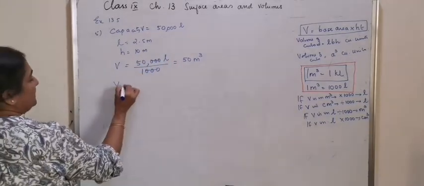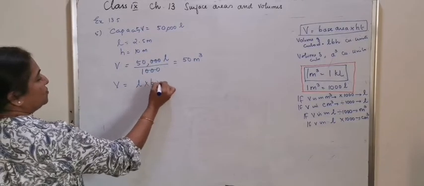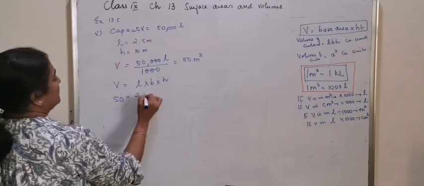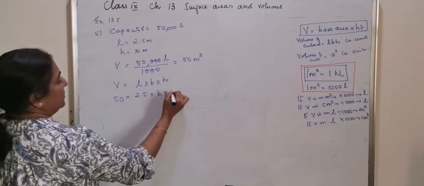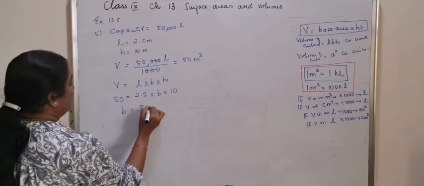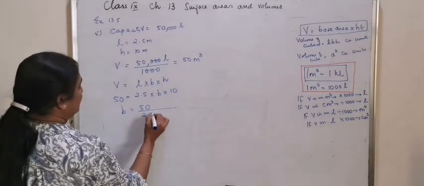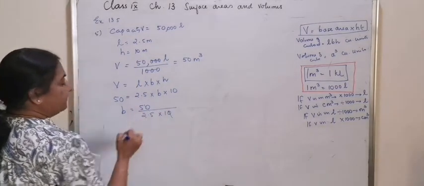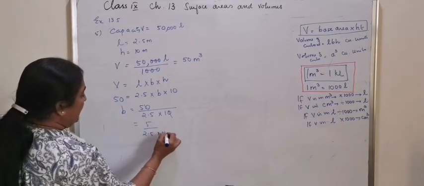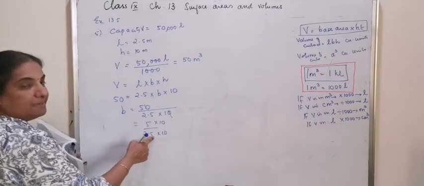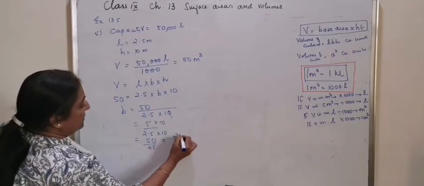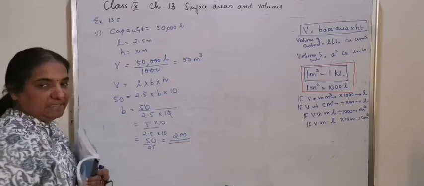Now as a normal question, V is equal to L into B into H. 50 is equal to length 2.5, breadth has to be found out and the height is 10, or breadth is equal to 50 divided by 2.5 into 10. 50 divided by 2.5 into 10, to remove the decimal place, it is 50 by 25, which is equal to 2 meter.